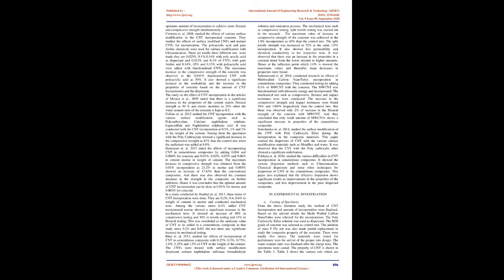There were 3 different sets made. They are 0.023%, 0.1%, 0.14% with polyacrylic acid as dispersant, and 0.023% and 0.1% of CNTs with gum arabic, and 0.14%, 0.5% and 0.15% with polyacrylic acid were added with functionalized CNTs. The maximum increase in the compressive strength of the concrete was observed in the 0.045% functionalized CNT with polyacrylic acid as 50%. It also showed a significant increase in the workability and the increase in the properties of concrete based on the amount of CNT incorporation and the dispersant.